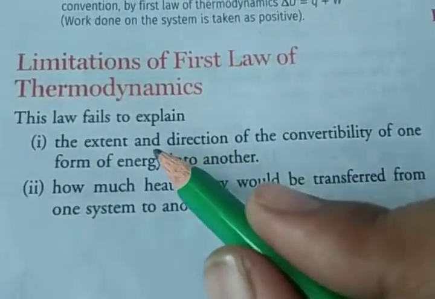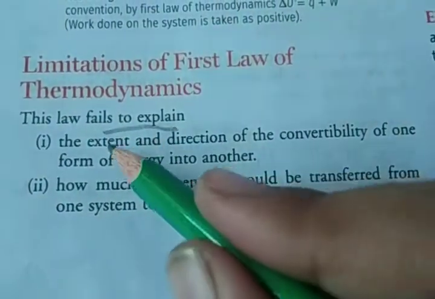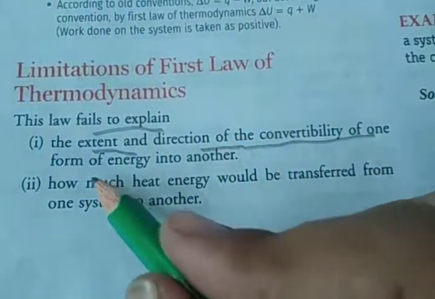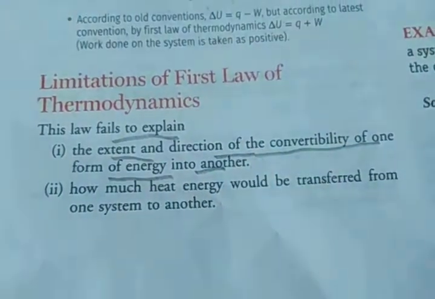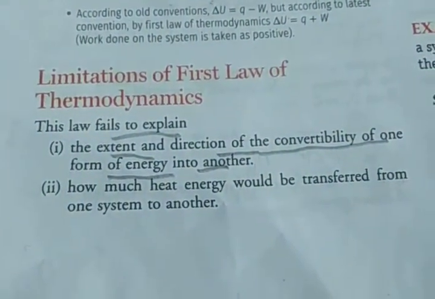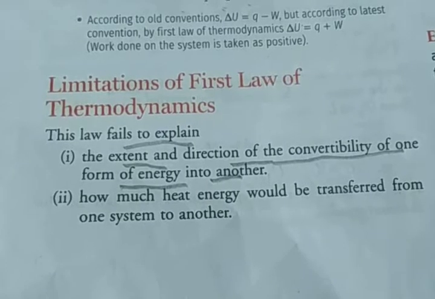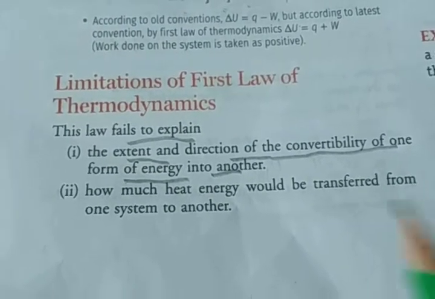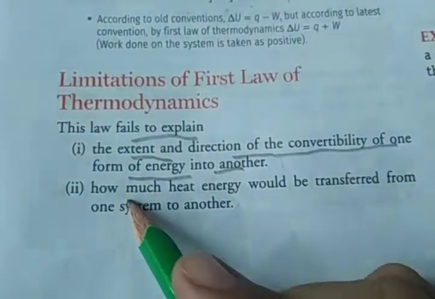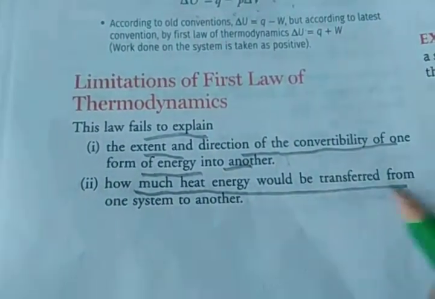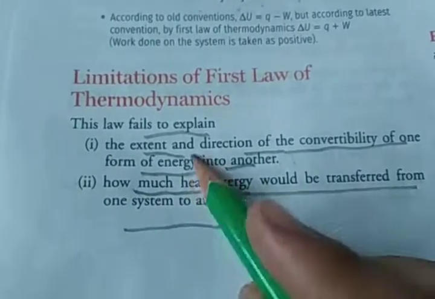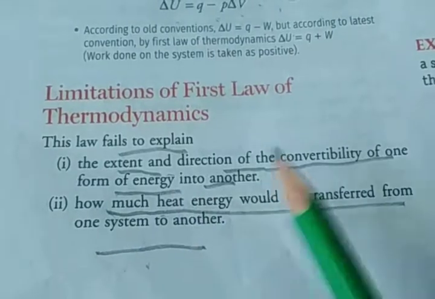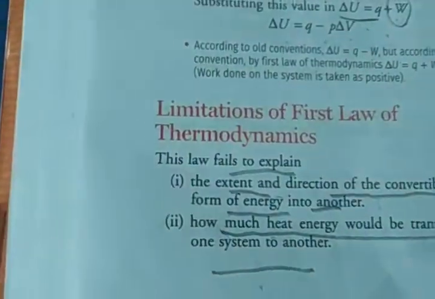Then next is the limitation of the first law. The first limitation is that this law fails to explain the extent and direction of the convertibility of one form of energy into another, that is, how much energy is converted, and in which direction. Second, how much heat energy would be transferred from one system to another. So these two concepts are not explained by the first law of thermodynamics.